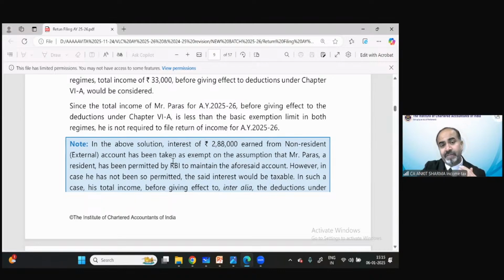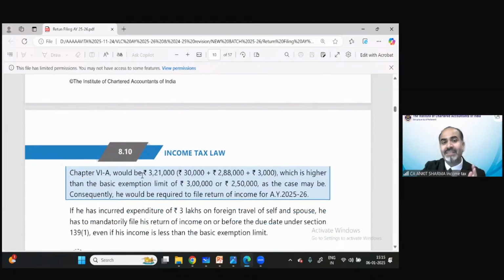However, suppose we assume that this is not exempted. In this situation, his income would be 3,21,000, which is higher than the basic exemption limit of 3 lakh rupees or 2.5 lakh, as the case may be. Then he needs to file an income tax return under the default tax regime as well as under the optional tax regime. Clear?